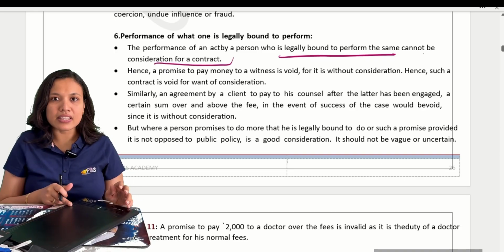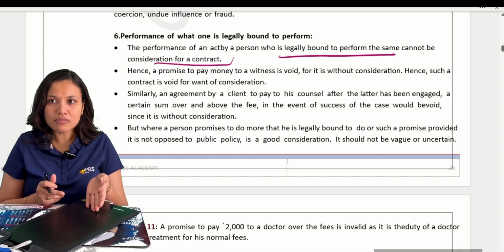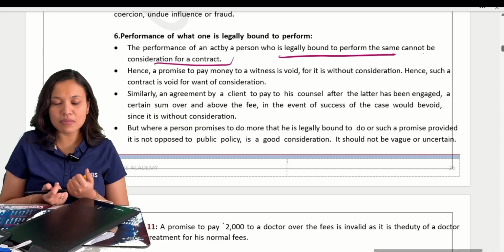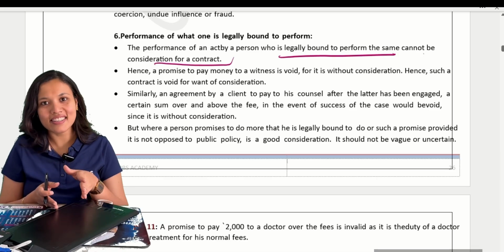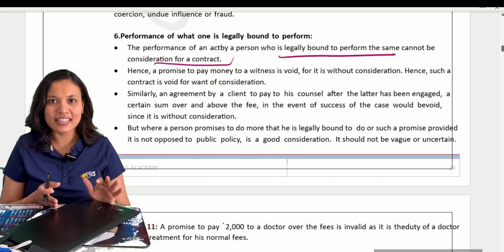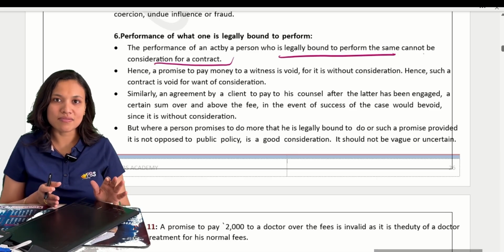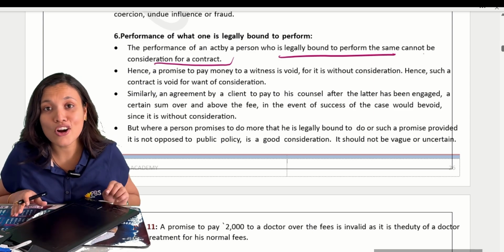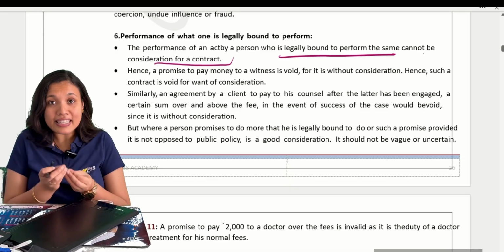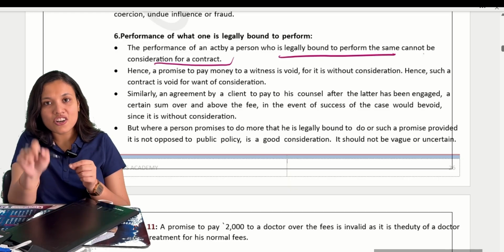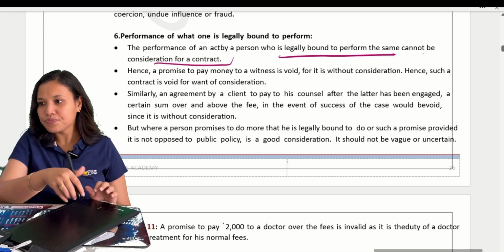When she comes as a witness, I have to pay her. Again, if I make a contract that if you come as a witness I'll pay you this much, no, madam, you have to pay it legally. Legally, you are bound to pay it. Hence, that will not be regarded as a consideration. Clear? If I am legally bound to pay something, then that is not regarded as consideration.